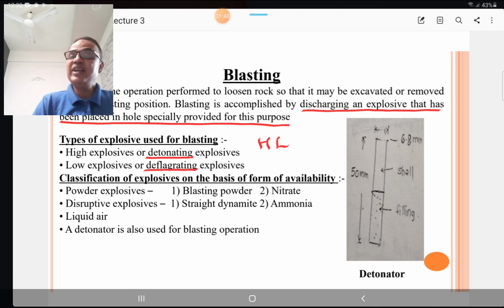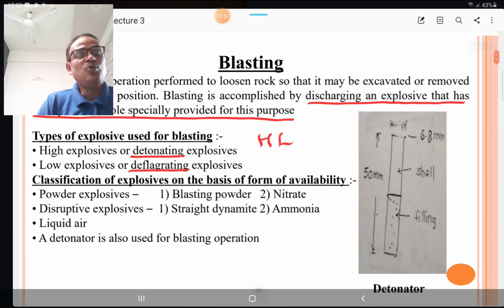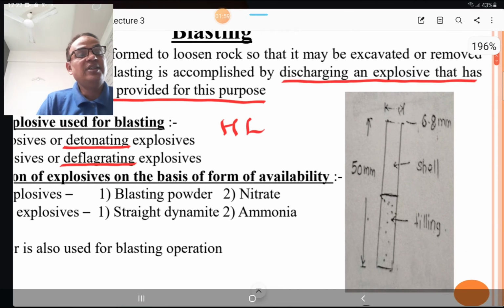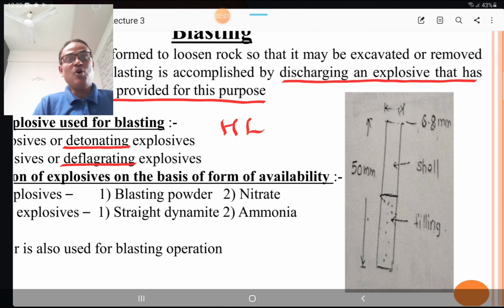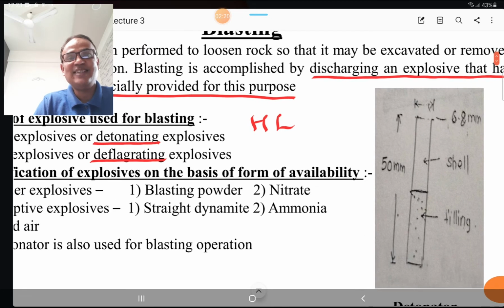Third, liquid air is also used for blasting, and a detonator is also used for blasting operation. Please look at this figure of detonator. Detonator is one small 6.8 mm diameter tube which has height of 50 mm and which consists of shell and filling material. That filling material is explosive, and this is used for blasting operations.